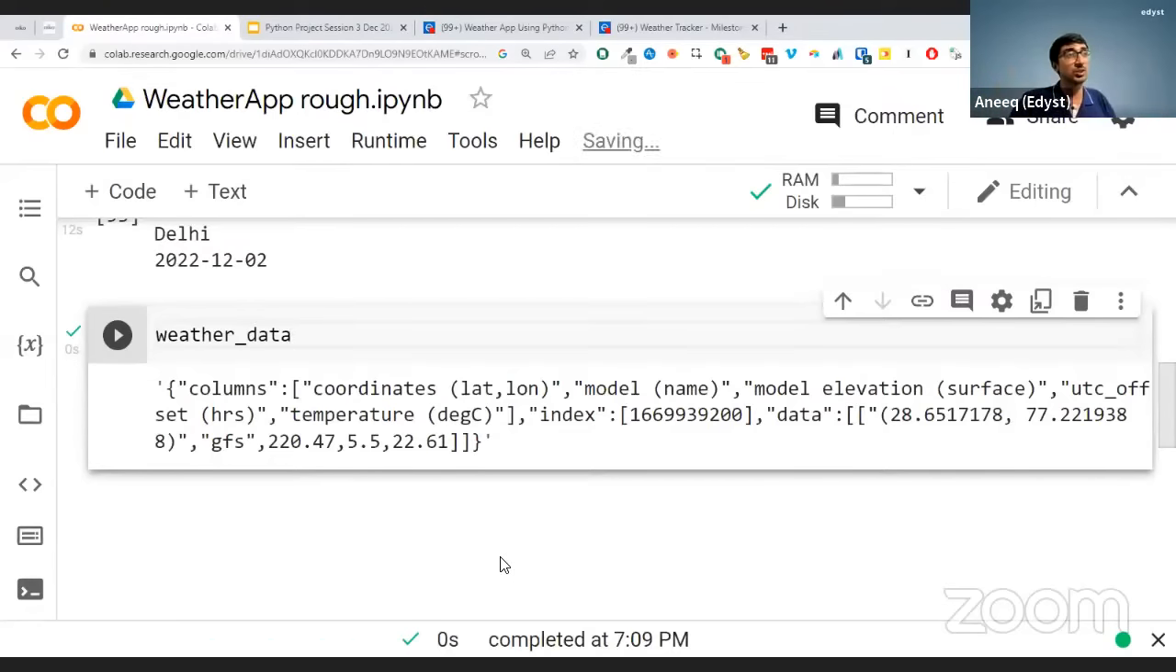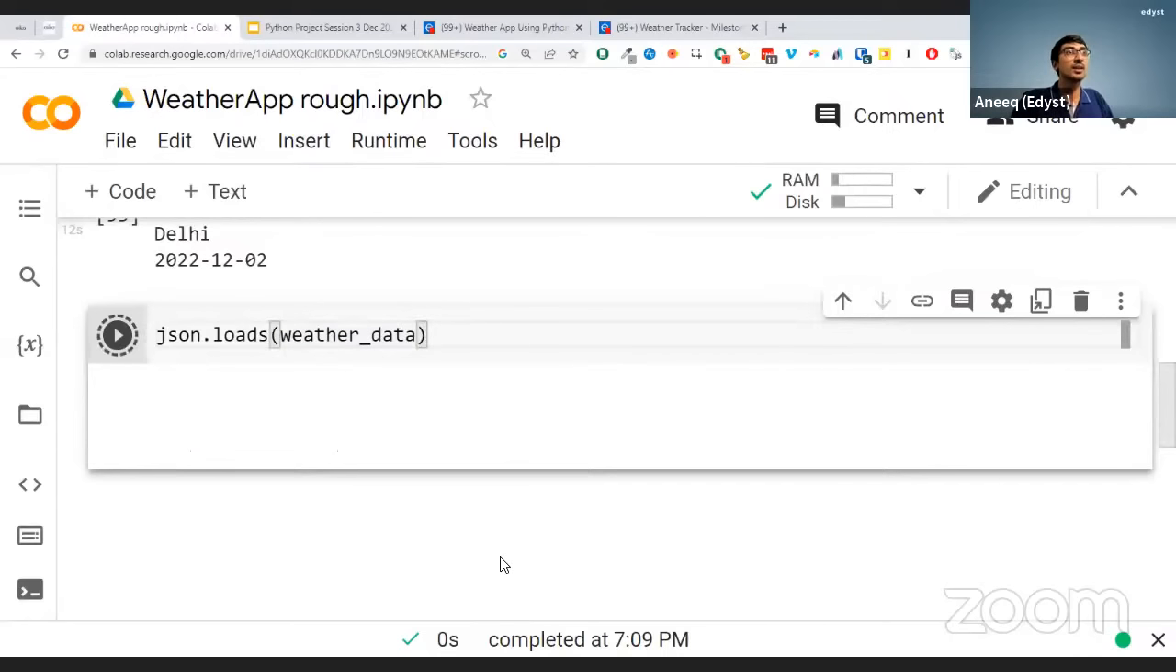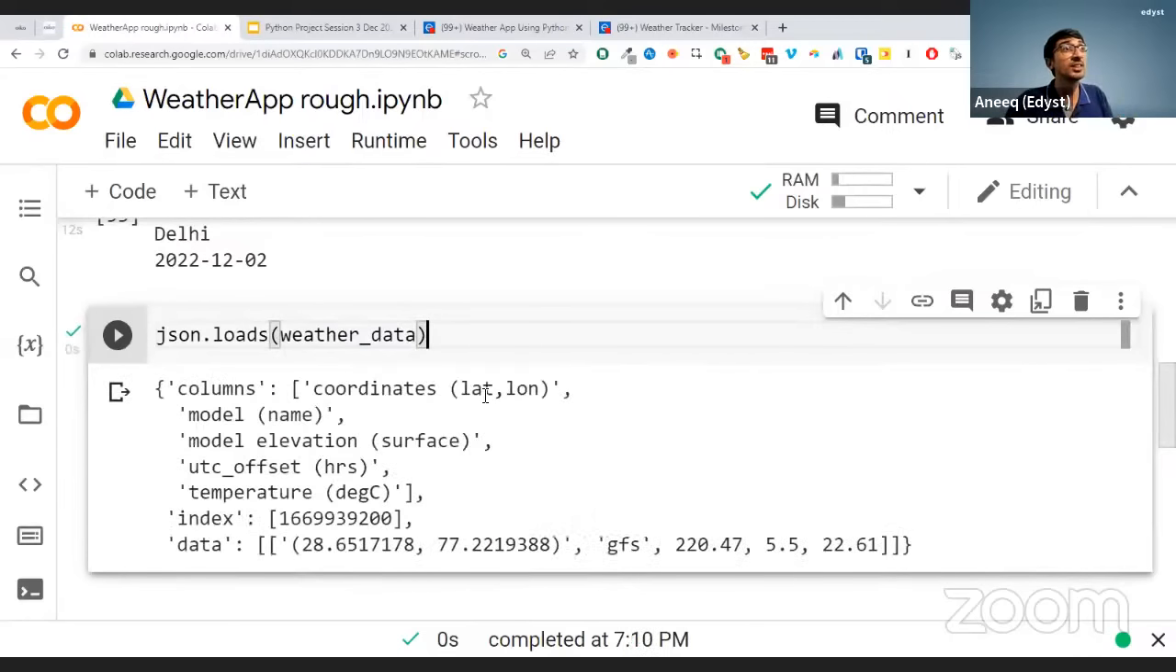It's just sending you a string. So now what I need to do is understand this string, or convert it to a dictionary in Python. How do I do that? I will use JSON.loads on the weather data. When I do this, it converts it to a dictionary.